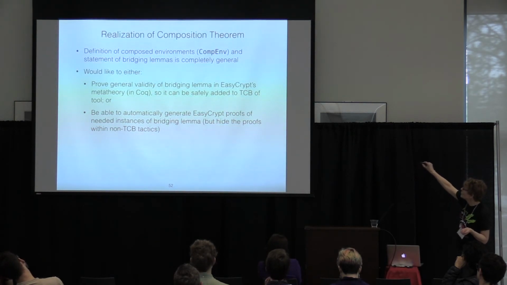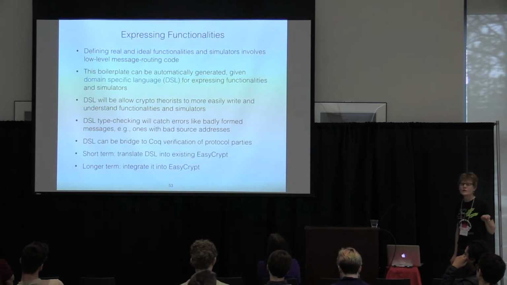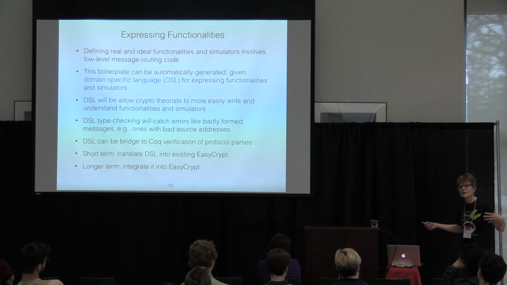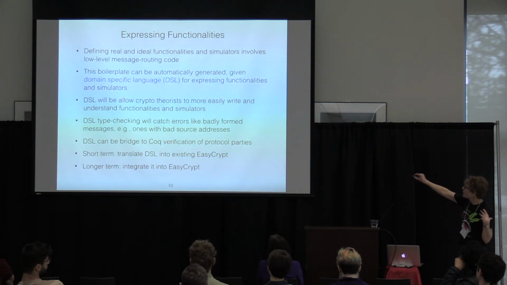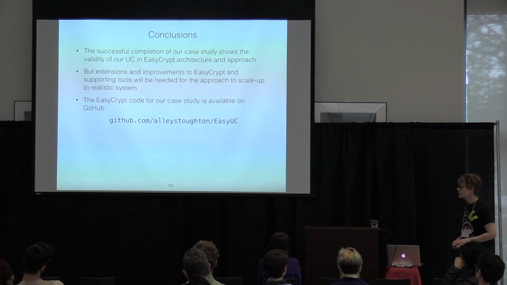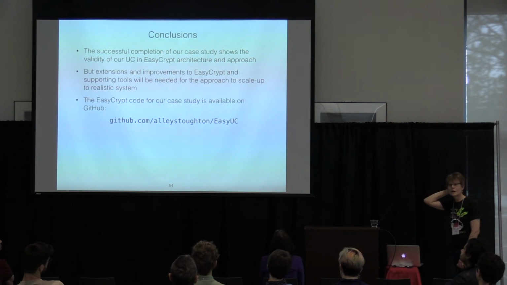and either we can do a proof at the level of the meta theory and then add it to the TCB, or we can maybe automatically generate the proofs so we don't have to change the TCB. And then finally, we'd like to have a domain-specific language for expressing functionalities, meaning that crypto theorists won't have to look at a bunch of ugly EasyCrypt code. Type checking will catch a lot of errors. It can be the bridge to the Coq verification of the code for protocol parties. In the short term, we're going to translate into EasyCrypt. In the long term, we'd like to integrate it into EasyCrypt. And I'm done. So there's the GitHub repo if you want to look at it.